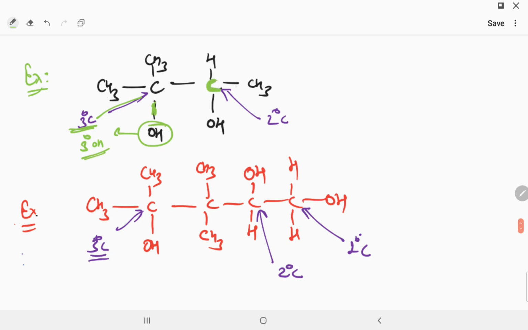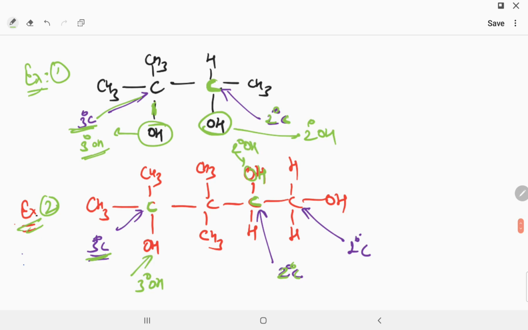Now this carbon is a 2 degree carbon, so we can say this alcohol group is called 2 degree alcohol. Okay, one more example, example number 2. In example 2 you are able to see that the alcohol group is attached with 3 degree carbon, so this alcohol is called 3 degree alcohol. Now this carbon is 2 degree carbon, so this alcohol group is called 2 degree alcohol. Okay, is it clear to all of you?